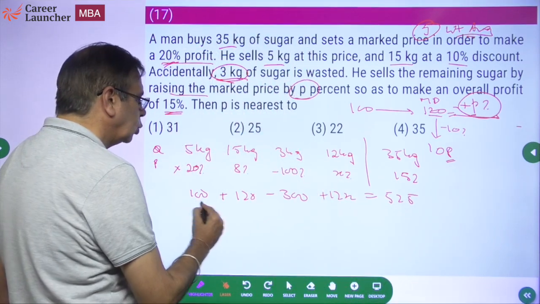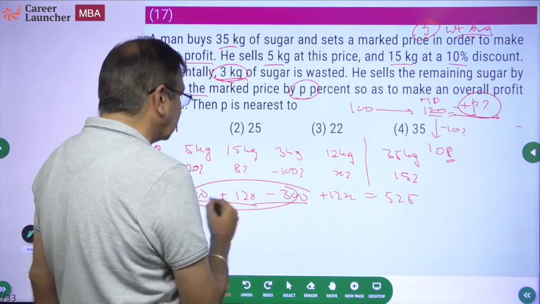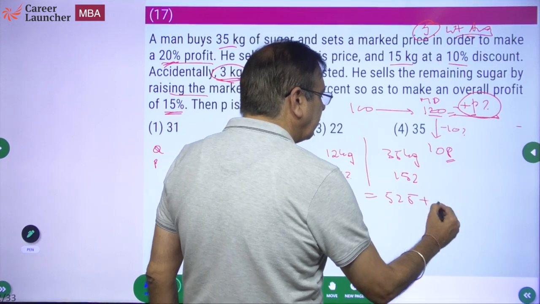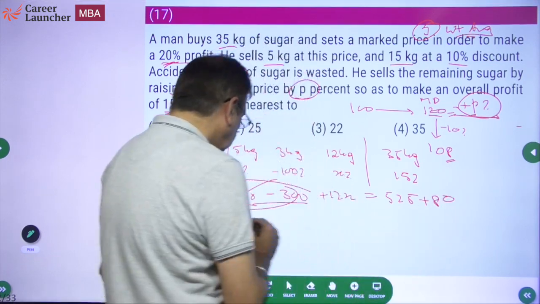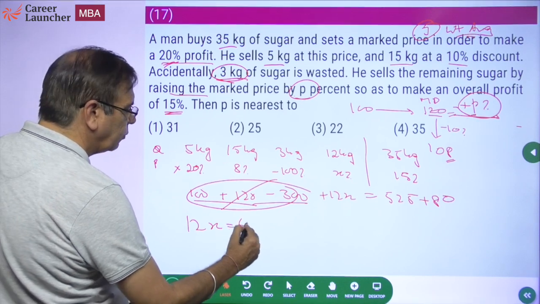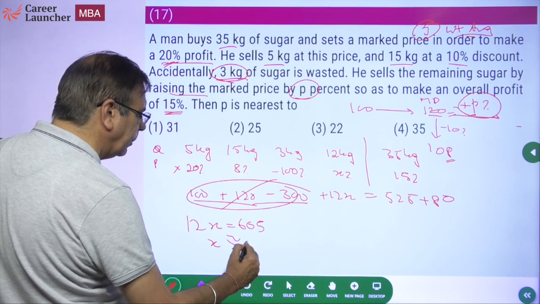What does this mean? 220 minus 300 is minus 80. This entire thing is minus 80. So if I remove this, this will become plus 80, 525 plus 80. So 12x is equal to 605. So can I say x should be slightly greater than 50%?